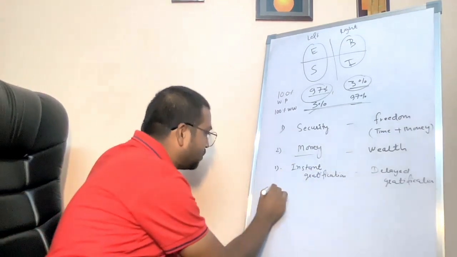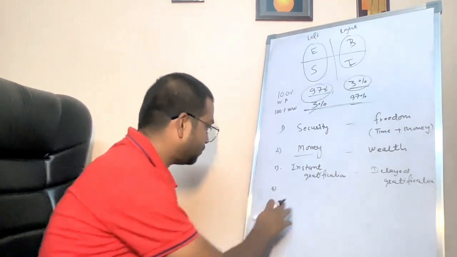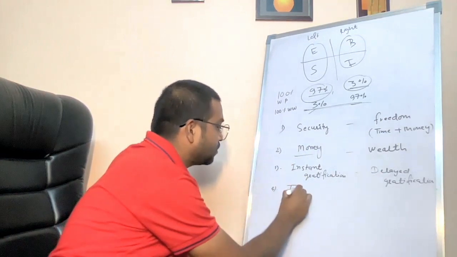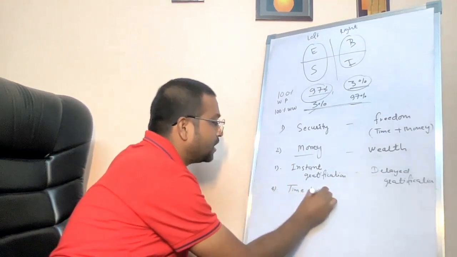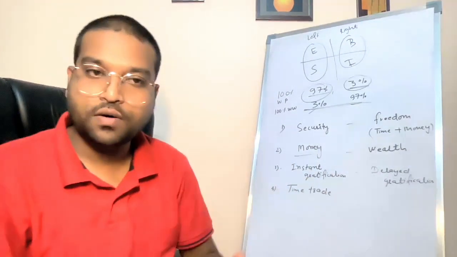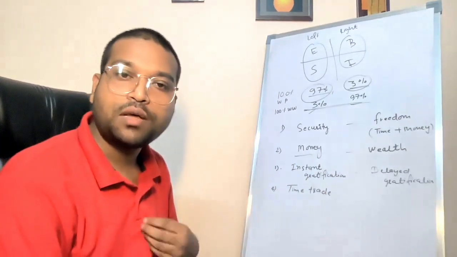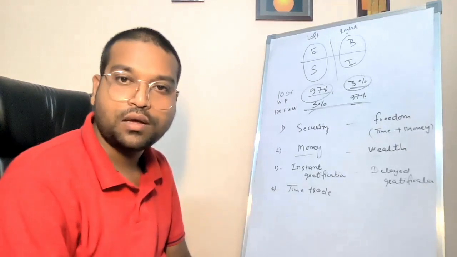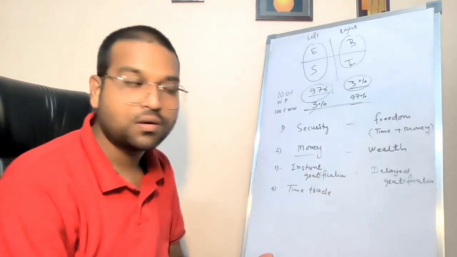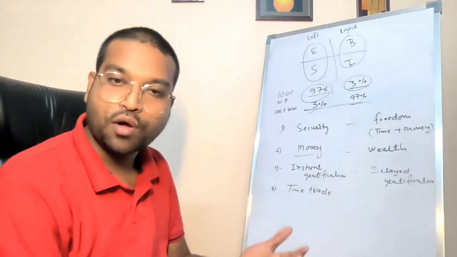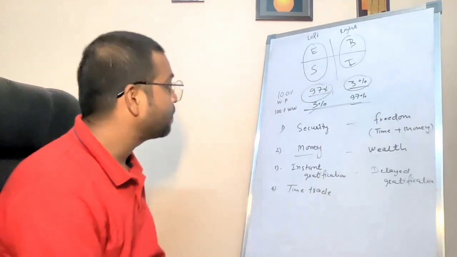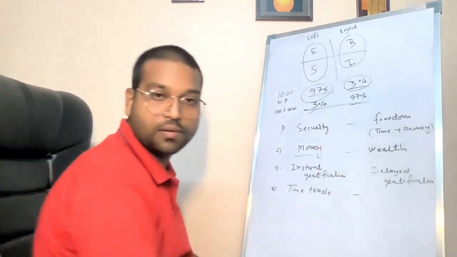The fourth difference is that the people on the left side of the quadrant trade their time. Suppose I'm working as an employee for some firm. I'm putting in my time to generate their revenues. My employer, the owner of the company, is getting the benefit. But just think about the owner.